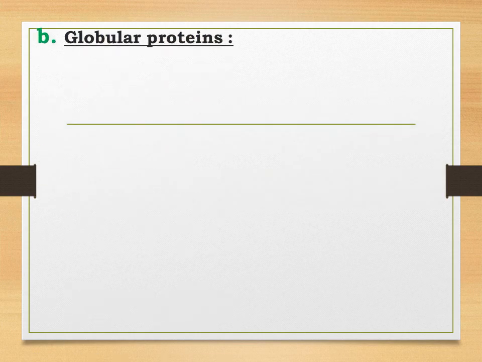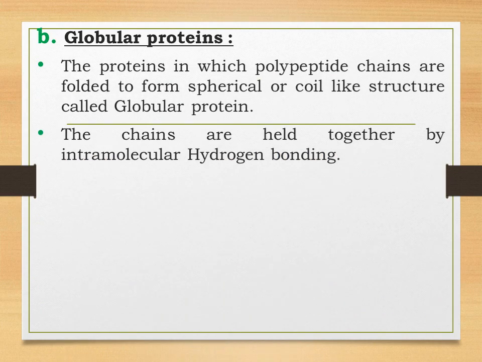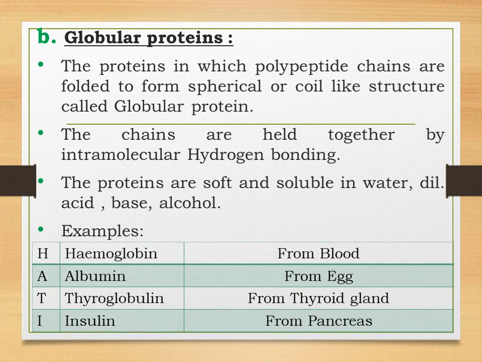The second kind of protein is the globular protein. Now students, globular proteins have a spherical shape. That is, the polypeptide chains coil around to form a spring or a spherical structure. The chains of the globular proteins are held together by intramolecular hydrogen bonding. We saw that fibrous proteins were water insoluble, whereas my dear children, globular proteins are soluble in water.